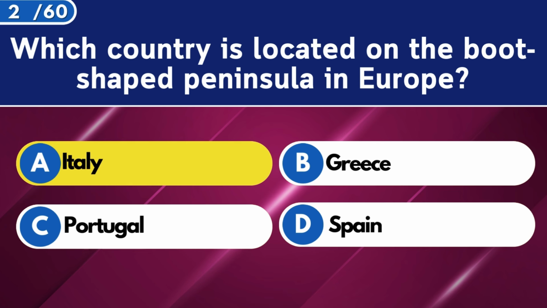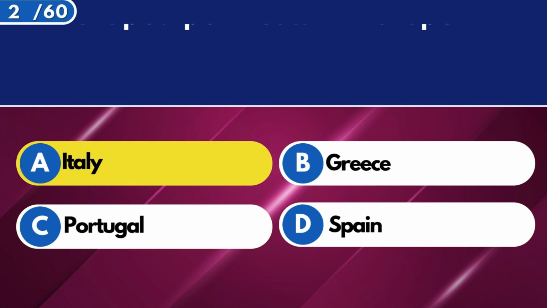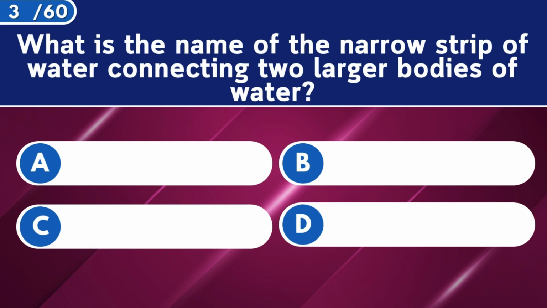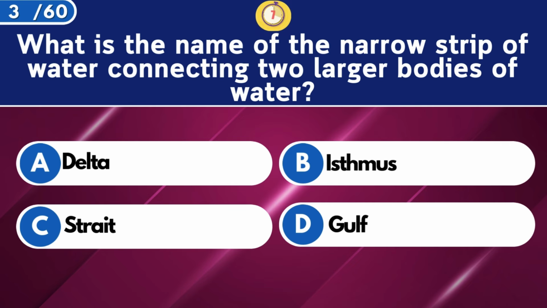Italy. What is the name of the narrow strip of water connecting two larger bodies of water? Strait.